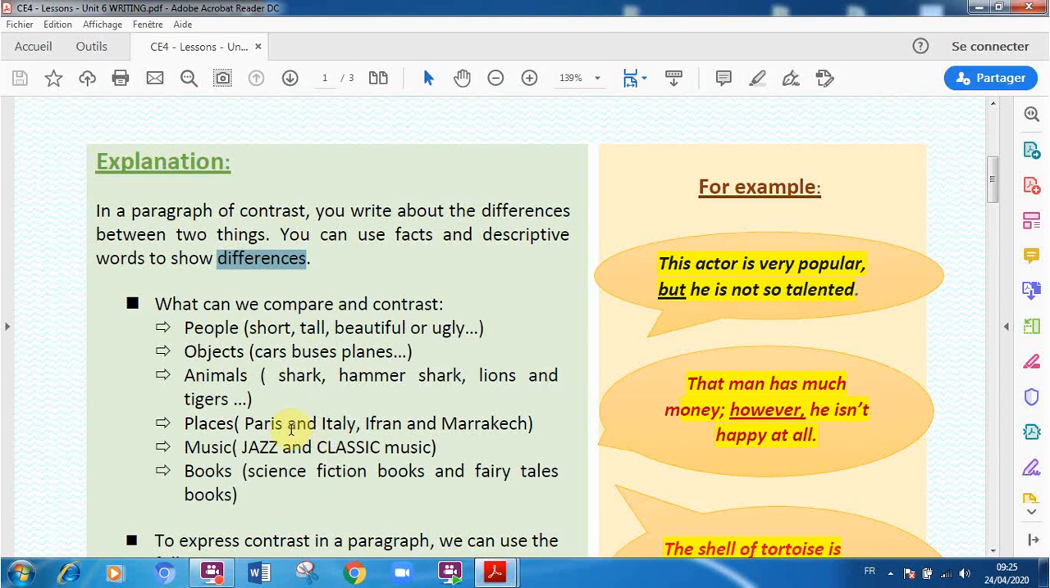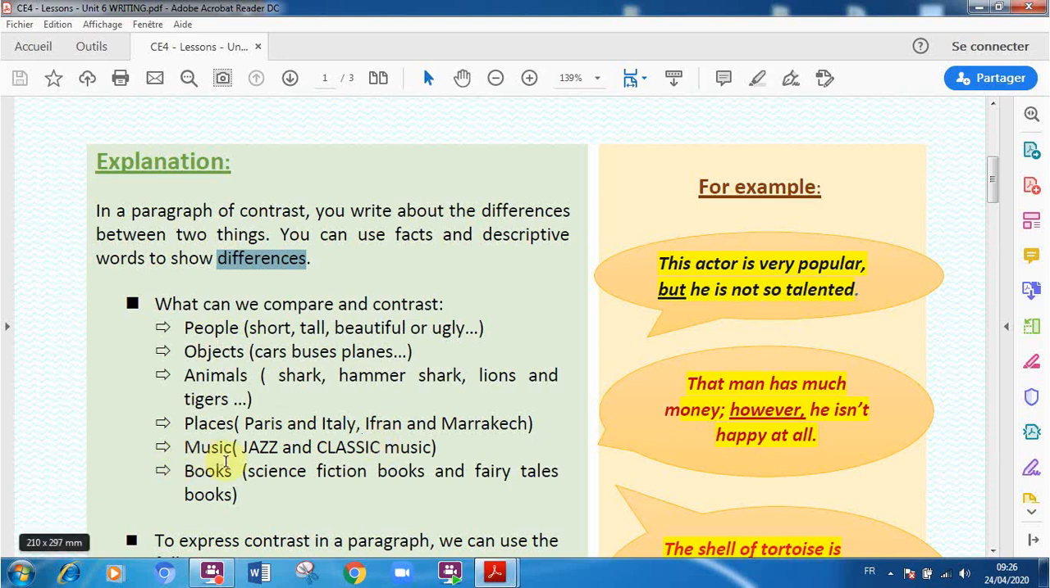For example, here in Morocco, Ifrane and Marrakesh. You can compare between them by saying, for example, Ifrane is a small city, but Marrakesh is a big city. In Marrakesh, you can see historical monuments, but in Ifrane, no, we can't find historical monuments, but we can find a clean and beautiful small city. All of these words are words that we can use to compare and to describe things, okay?